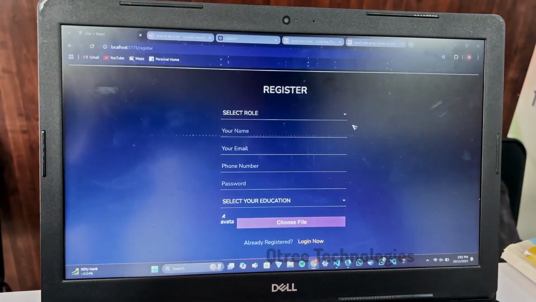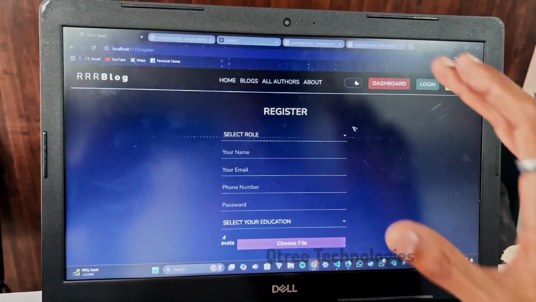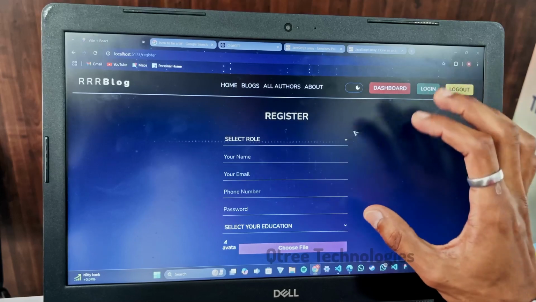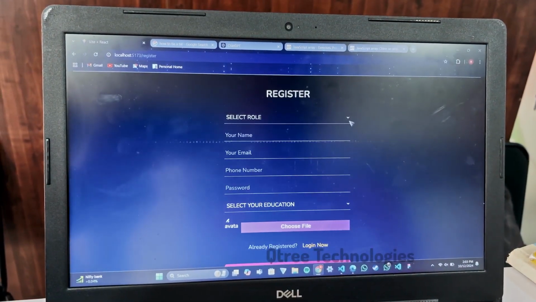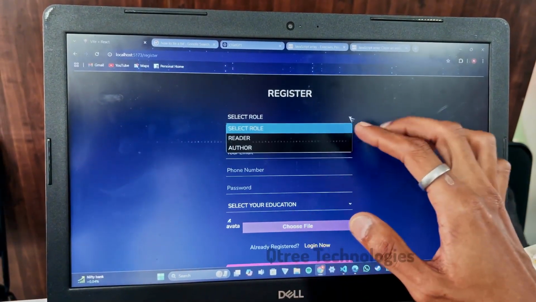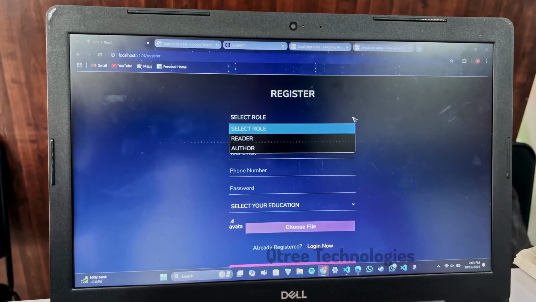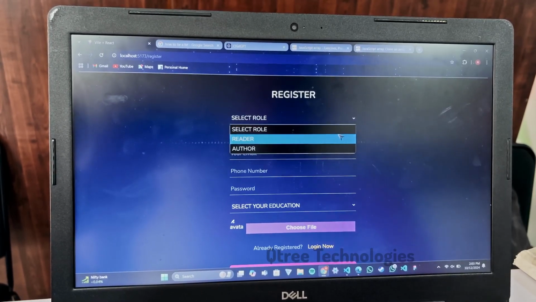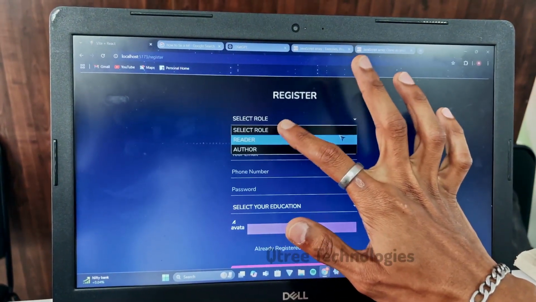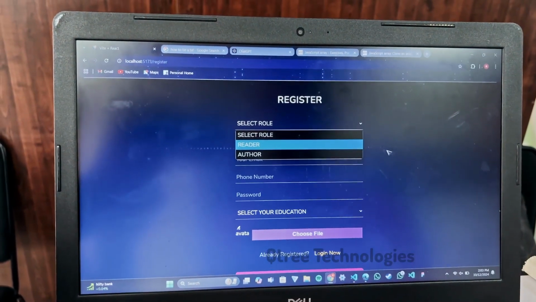You have to enroll in my project as a registered user. First you have to register in my blog using the register link, not log in. When registering, you have to select a role, either author or reader.